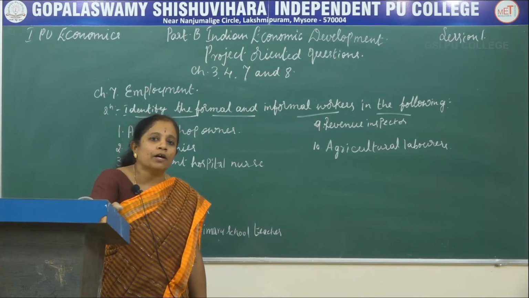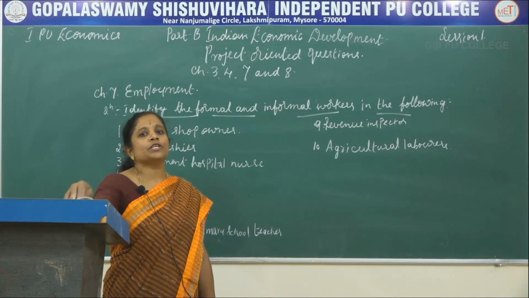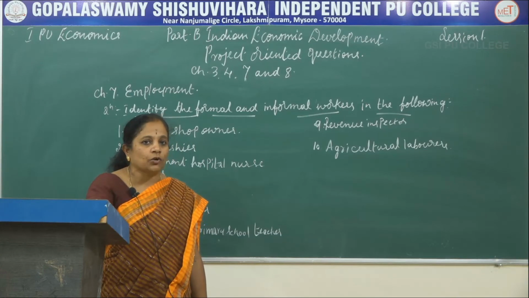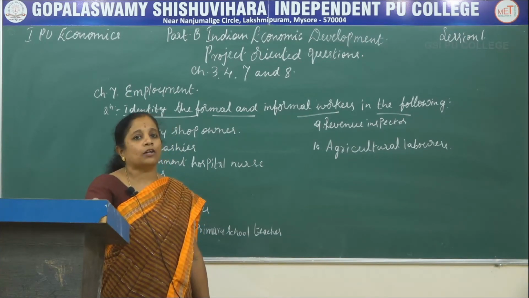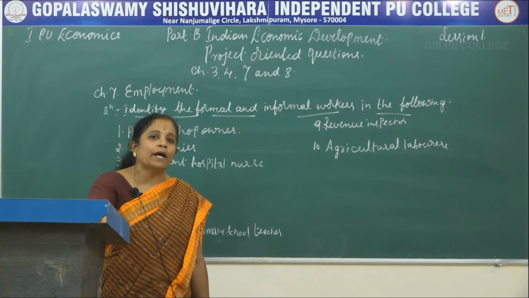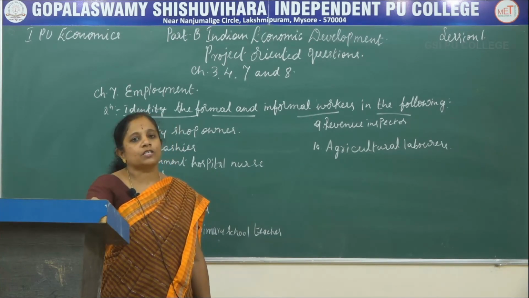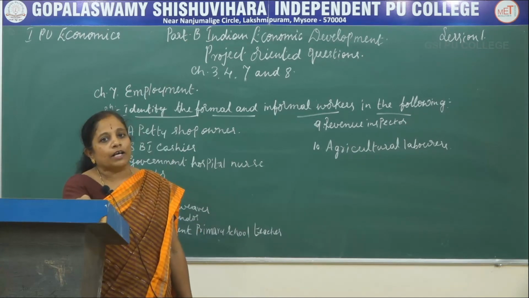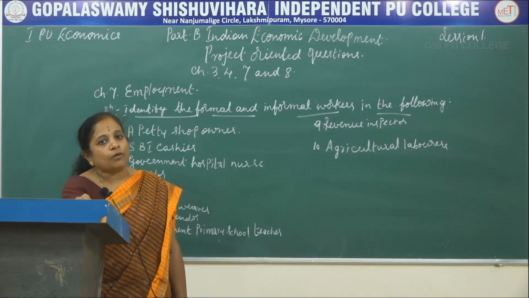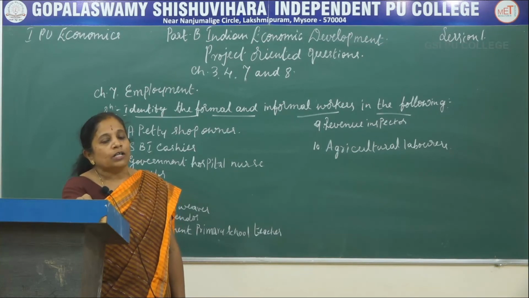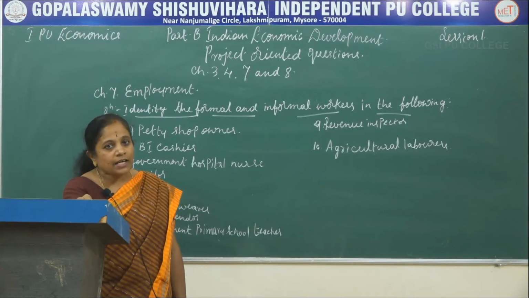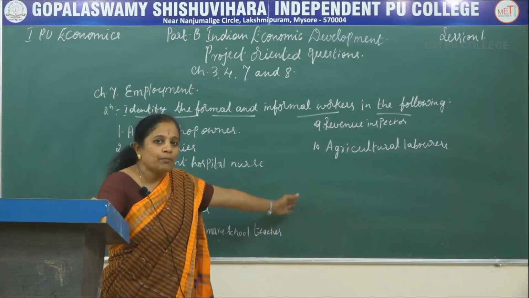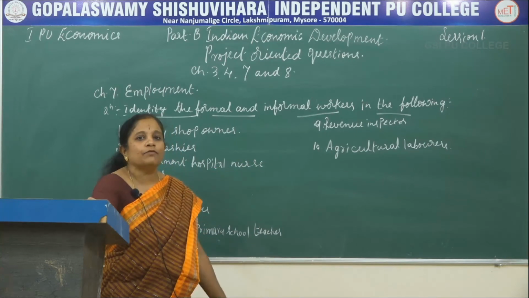Formal sector employees are those who have the social security benefits and their job is guaranteed and secured. The informal sector people are those who do not have a job guarantee and their jobs are not secured. The informal sector employees are not organized like the organized or formal sector employees. So the job security is very low here, and there is no permanent job or permanent employment facility in the case of the informal sector.